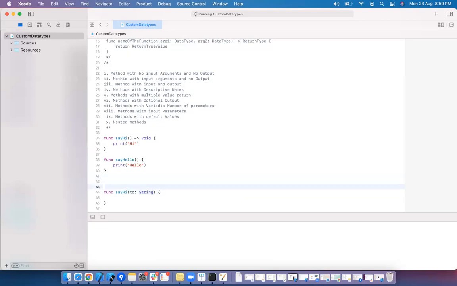First of all, let's see how to call these methods. These methods are having a name. You need to use the names to call that. Say hi, say hello. These are the names of a method. You just need to use the name and the braces.